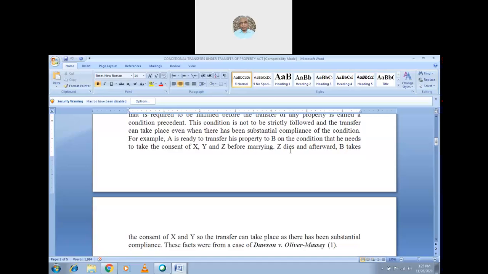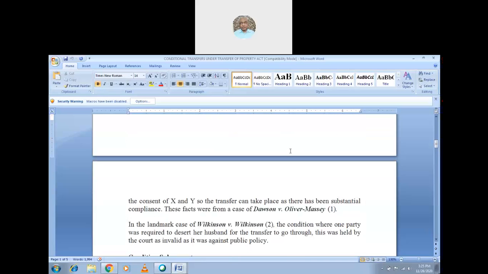Then whose consent is taken? X and Y. Let us see. If Z dies afterwards, B takes the consent of X and Y, so the transfer can take place as there has been a substantial compliance. These facts were from the case of Dawson versus Oliver Massey. So in a condition precedent, even if it is not 100% fulfilled, at least substantially, meaning 75%, the transfer is valid.